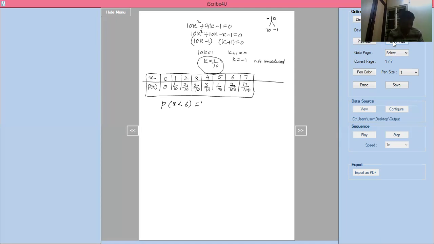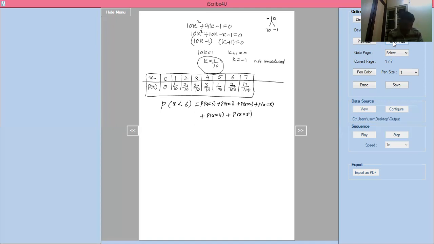Probability of x equal to 0 plus probability of x equal to 1 plus probability of x equal to 2 plus probability of x equal to 3 plus probability of x equal to 4 plus probability of x equal to 5.